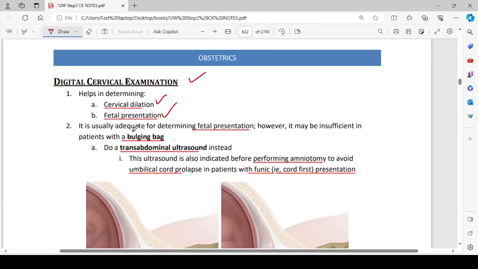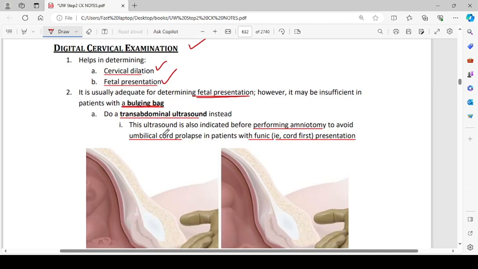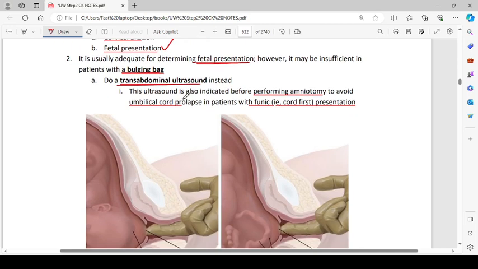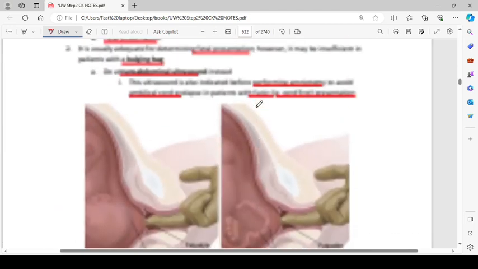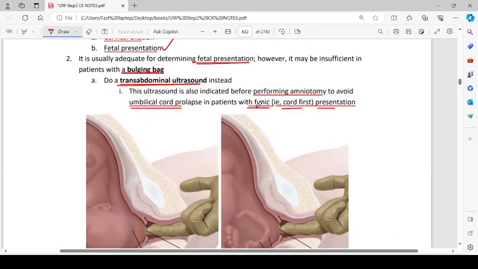It is usually adequate for determining the fetal presentation. However, it may be insufficient in patients with a bulging bag. With a bulging bag, do a transabdominal ultrasound instead. The ultrasound is also indicated before performing amniotomy to avoid umbilical cord prolapse in patients with cord first presentation.